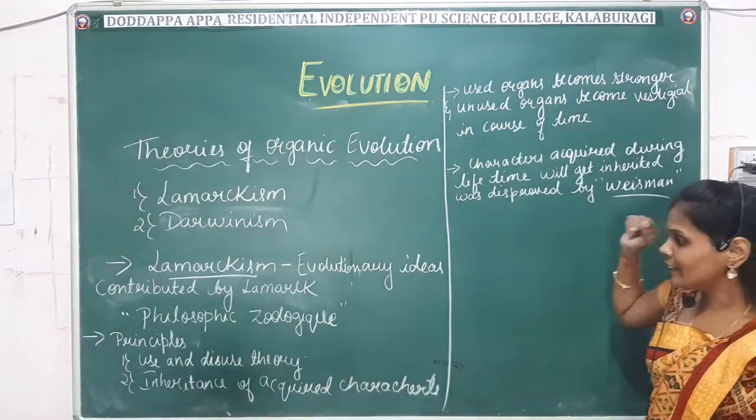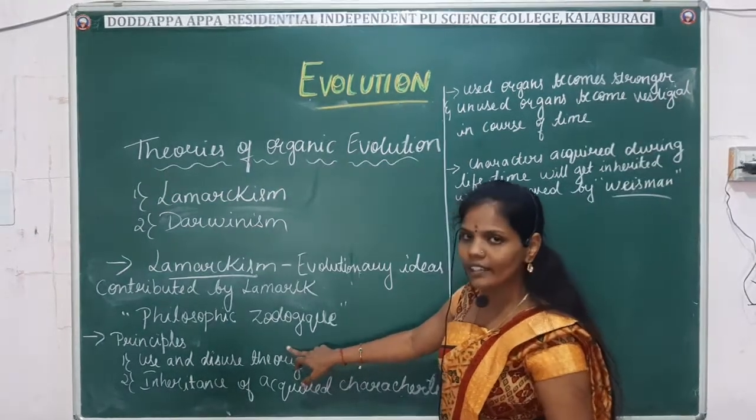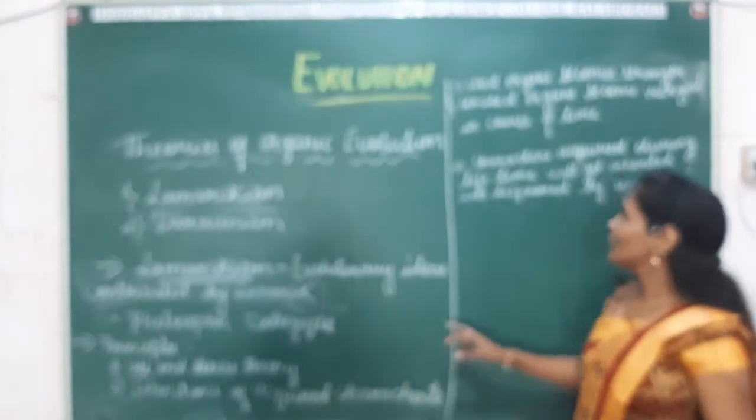Okay. So in Lamarckism we come across two principles. One is the use and disuse theory, and another one is the inheritance of acquired characters.